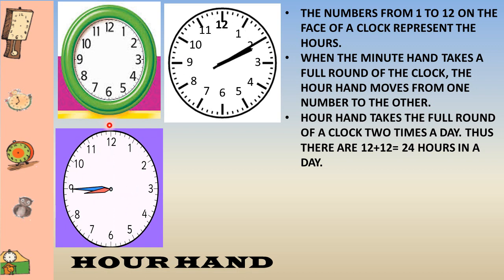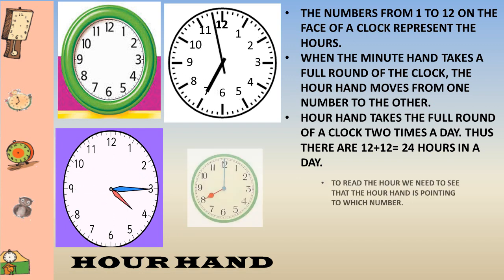Starting from 12 at the midnight, it takes its first round till 12 in the noon, and starting from 12 in the noon, it completes its second round at 12 in the midnight. So that's how it makes 12 plus 12, 24 hours in a day.